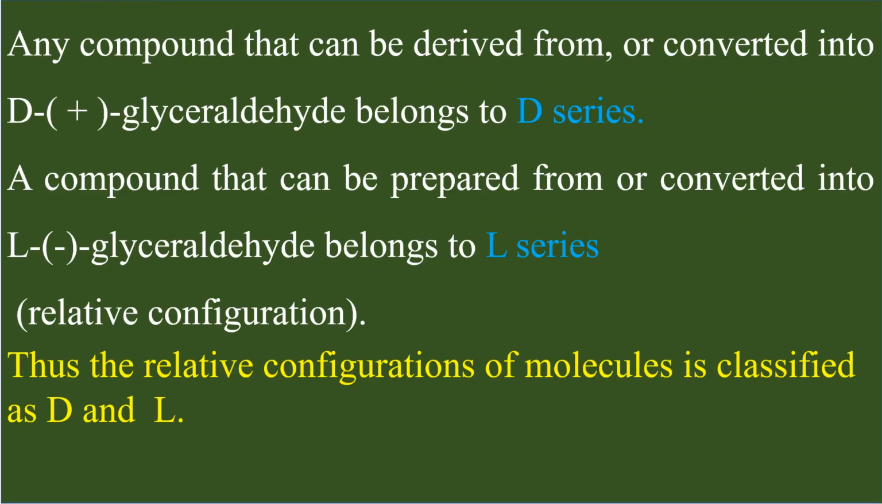Any compound that can be derived from or converted into D-glyceraldehyde is given or assigned the configuration D, and it belongs to the compounds of D series. Similarly, a compound that can be derived or prepared from or converted into L-glyceraldehyde is assigned the configuration L, and it belongs to the compounds of L series.